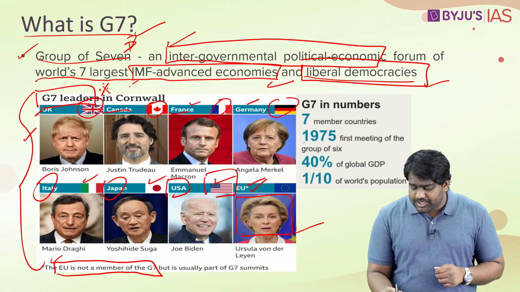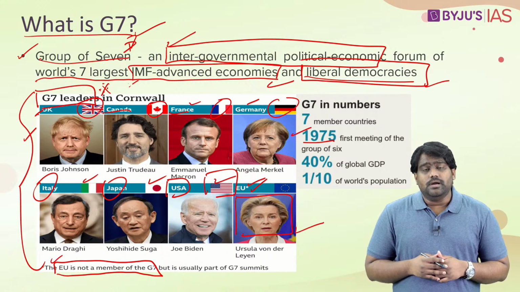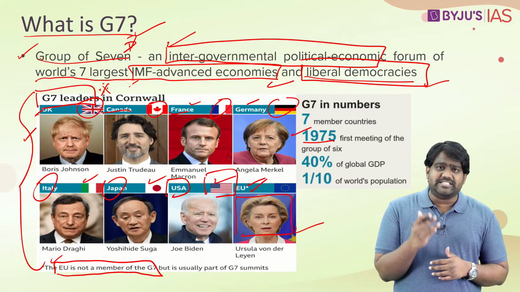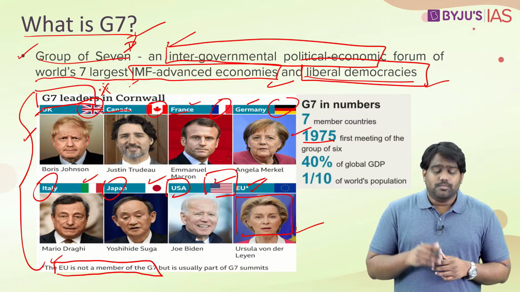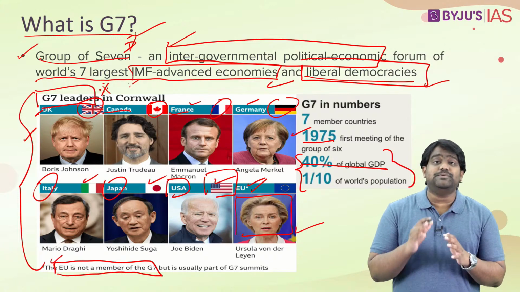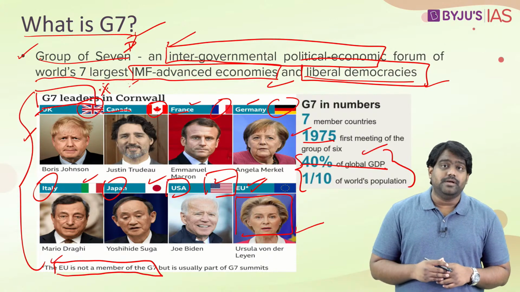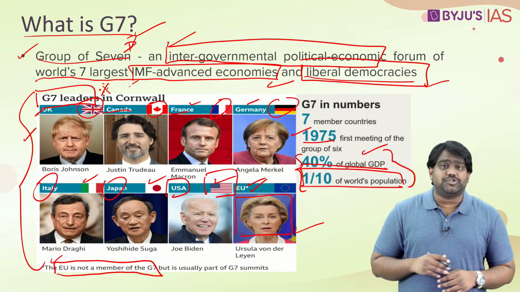This group was established back in 1975. That's when it was formally constituted. And this grouping is very significant in today's global economy and global affairs, because these countries account for 40% of the global GDP and they constitute around 1/10 of the world's population.